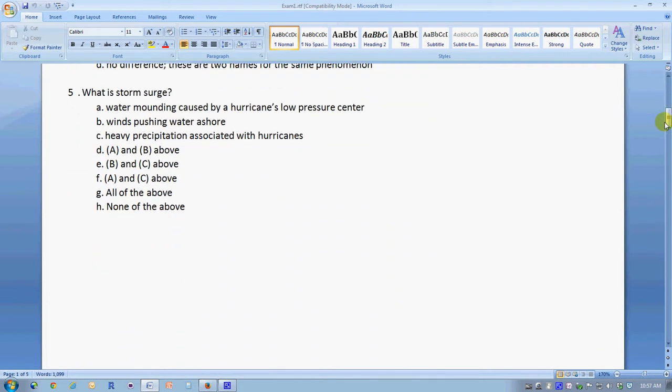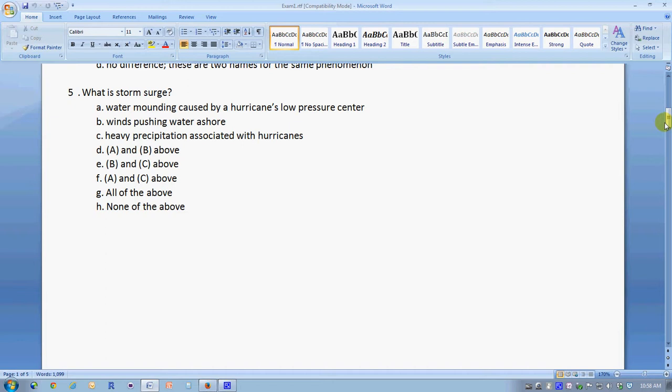What is storm surge? Storm surge is a dangerous phenomenon associated with a hurricane that really is caused by two principal phenomena. One is the mounding of water that's created by the large low pressure center in the middle of a hurricane, in which the water is actually sucked upwards into a mound a considerable distance.